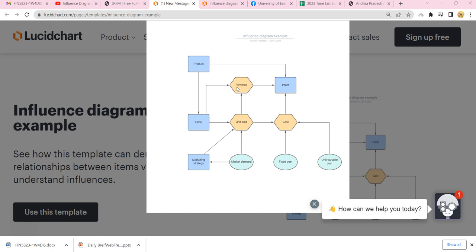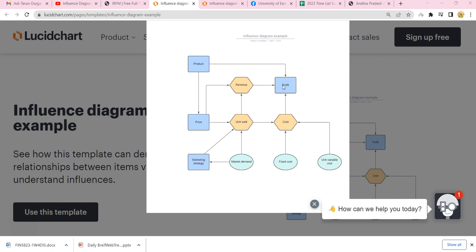Okay, so it got influence. In this way, we are creating a proper influence chart. If you cross check, cost will be dependent on fixed cost, variable cost, and units sold. Okay, so in this way you can understand this concept here.